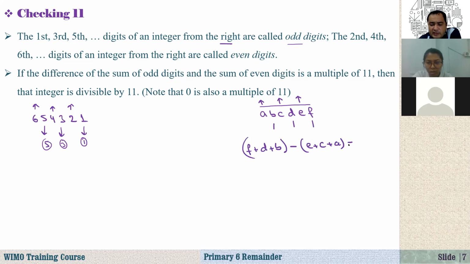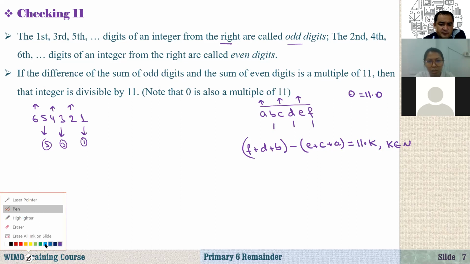If this difference is a multiple of 11, that means we can write it as 11 times some natural number k, then this number is divisible by 11. If not, then it's not divisible by 11. Also note that 0 is a multiple of 11, because I can write it as 11 times 0.